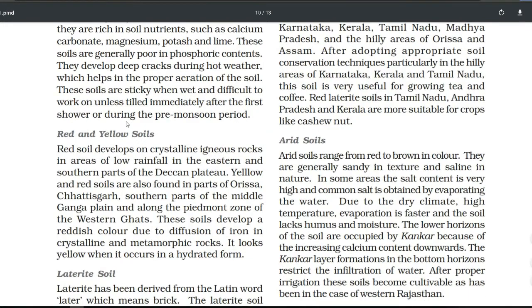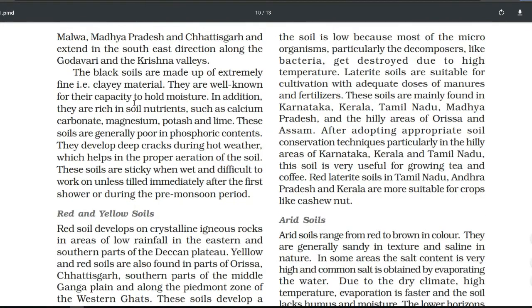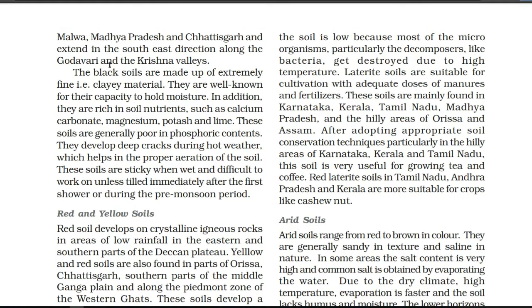After that we move to the next. This black soil has a good capacity to hold moisture. So sometimes questions come like this also. It also contains soil nutrients like calcium carbonate, magnesium, potassium, and lime.